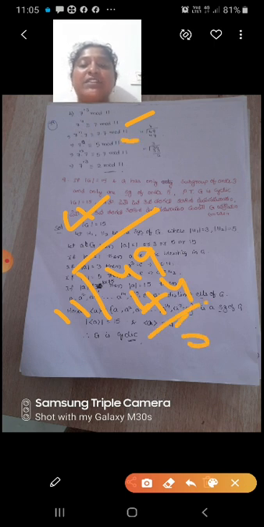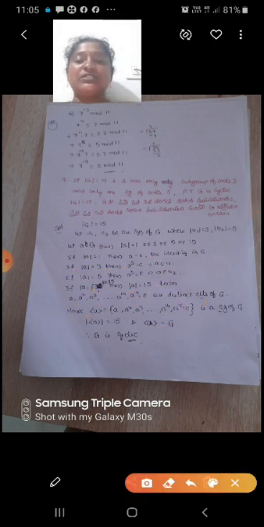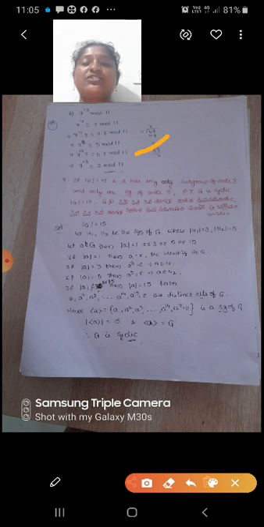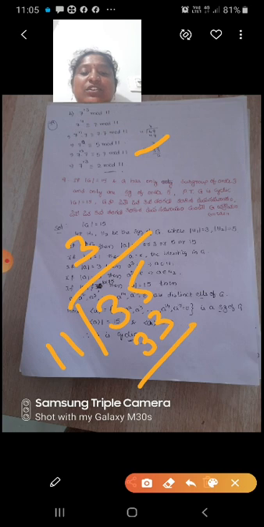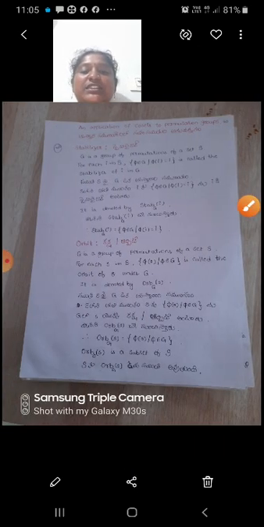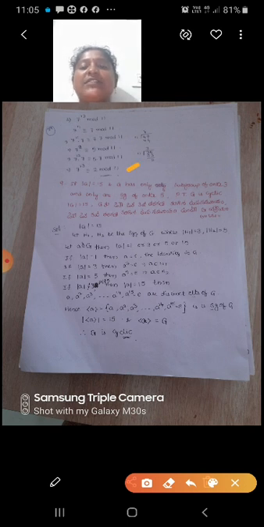So 7 power 12 is congruent to 5 mod 11. Next, again multiply with 7. So 7 power 13 is congruent to 7 fives, which are 35. Here we divide by 11. 11 threes are 33, so we get the remainder 2. So 7 power 13 is congruent to 2 mod 11.